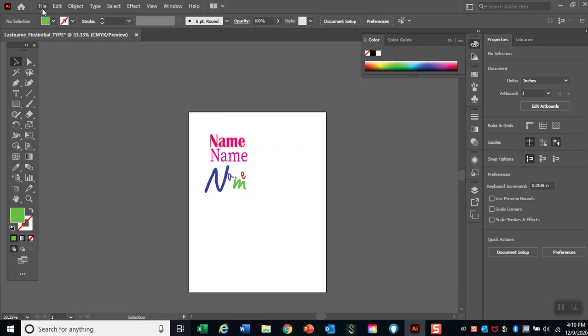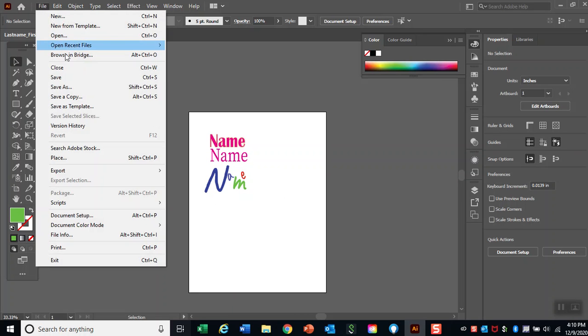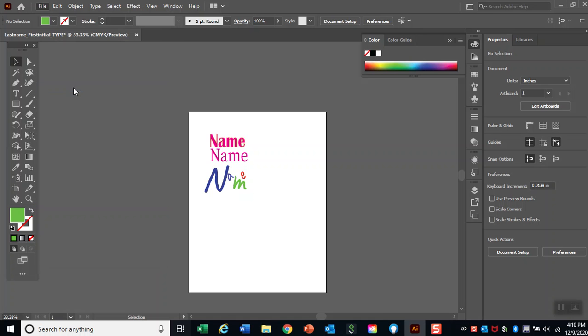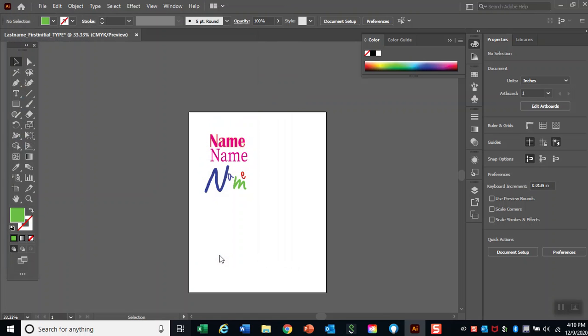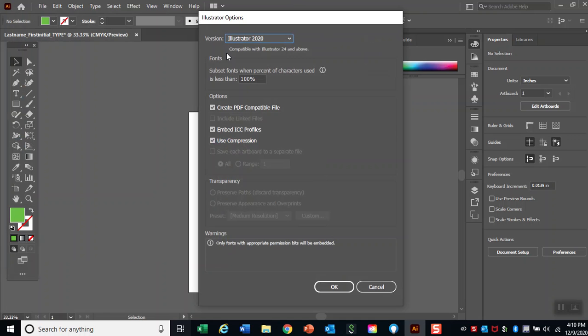I will save, file, save as, type, so last name underscore first initial underscore type, type Adobe Illustrator, click save. In my documents folder, a window pops up. I click OK.